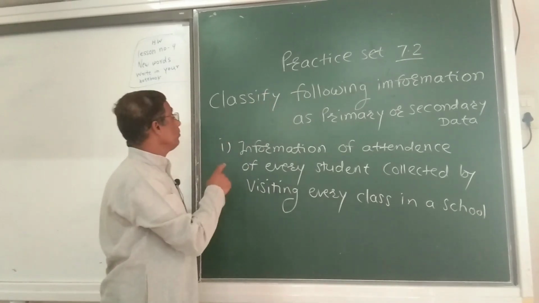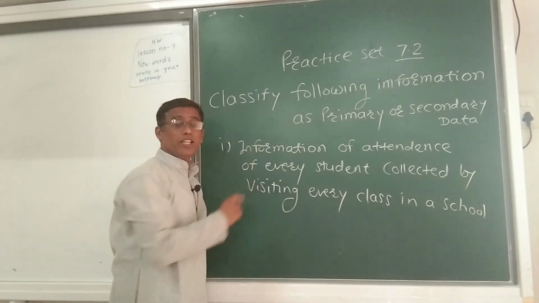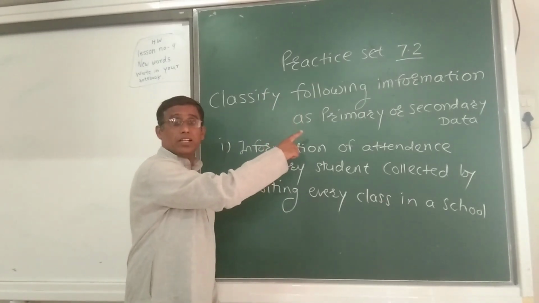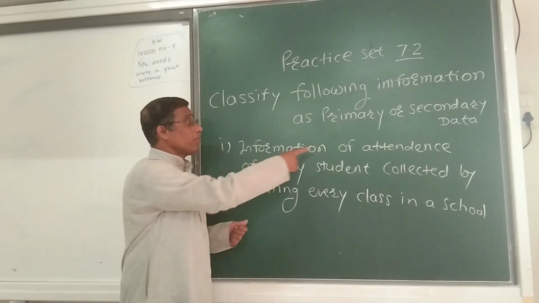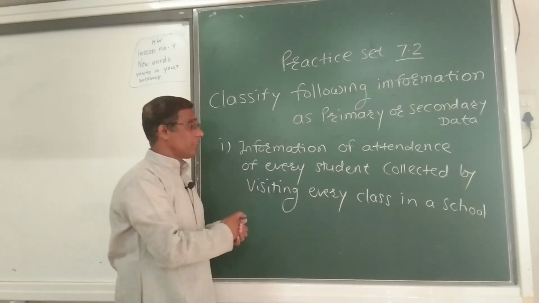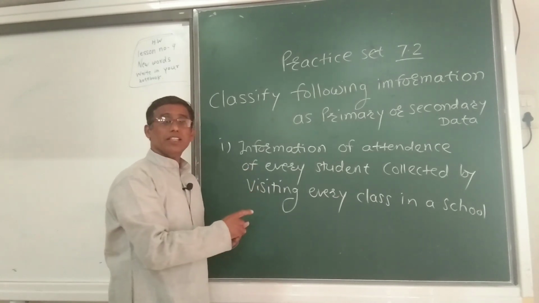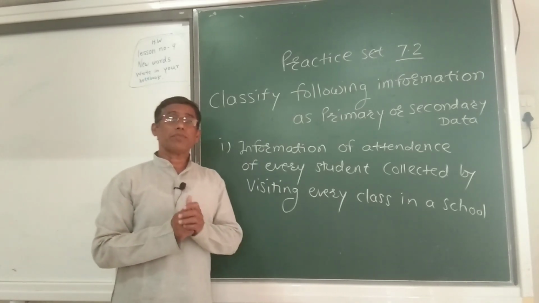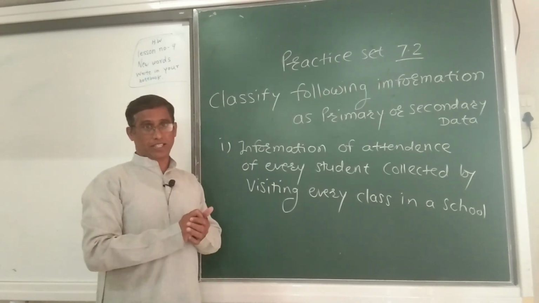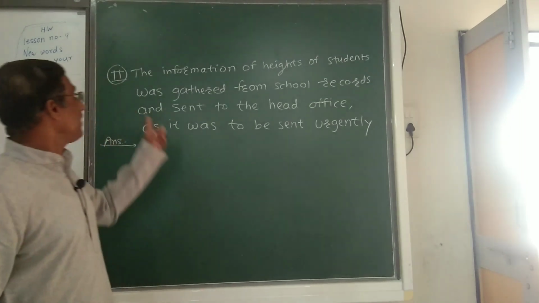Practice set 7.2. Classify the following information as primary or secondary data. First example, information of attendance of every student collected by visiting every class in a school. Such a type of data is primary data. Okay. Now we take the second example.